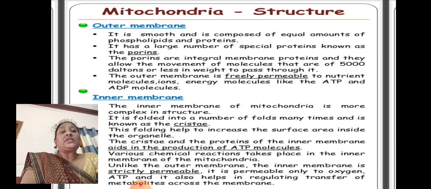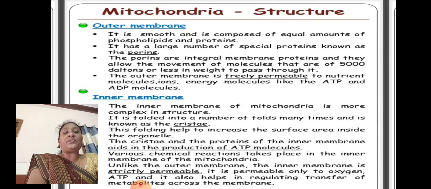The first cell organelle is the mitochondria. The outer membrane is smooth and is composed of equal amounts of phospholipids and proteins. It has a large number of special proteins known as porins. The porins are integral membrane proteins and they allow the movement of molecules of 5000 daltons or less in weight to pass through. The outer membrane is freely permeable to nutrient molecules, ions, and energy molecules like ATP and ADP.